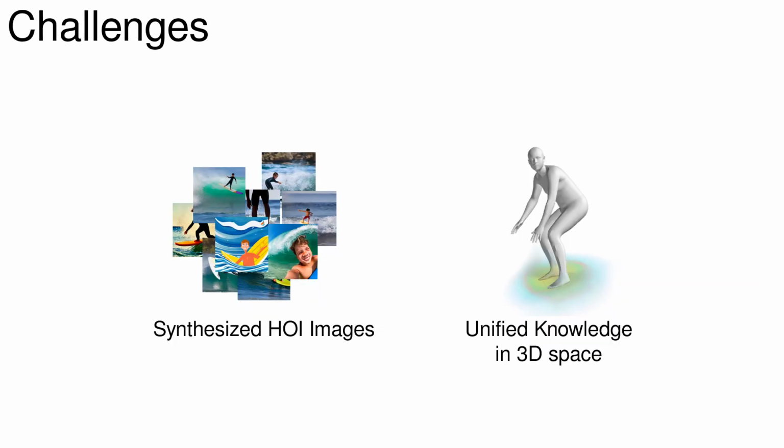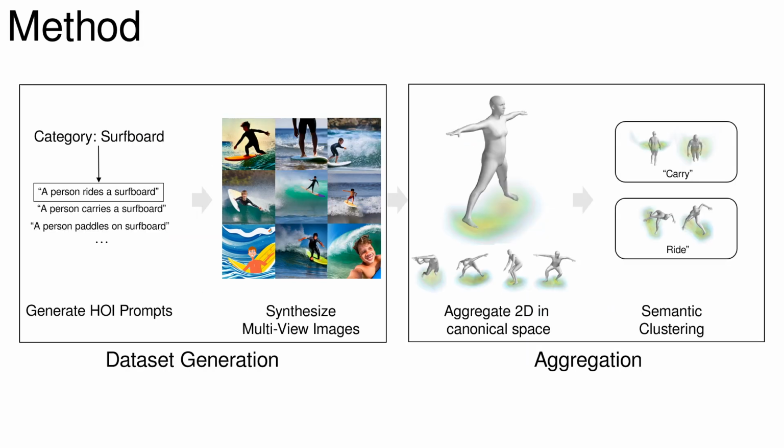Our intuition is that we can mitigate this problem by synthesizing 2D images of HOI and using humans as cues for conveying 3D spatial relationships from 2D knowledge. The key challenge then is how to synthesize 2D data regarding semantics of HOI and how to unify 2D spatial knowledge into every 3D space of posed humans. CORUS tackles each challenge in two phases.